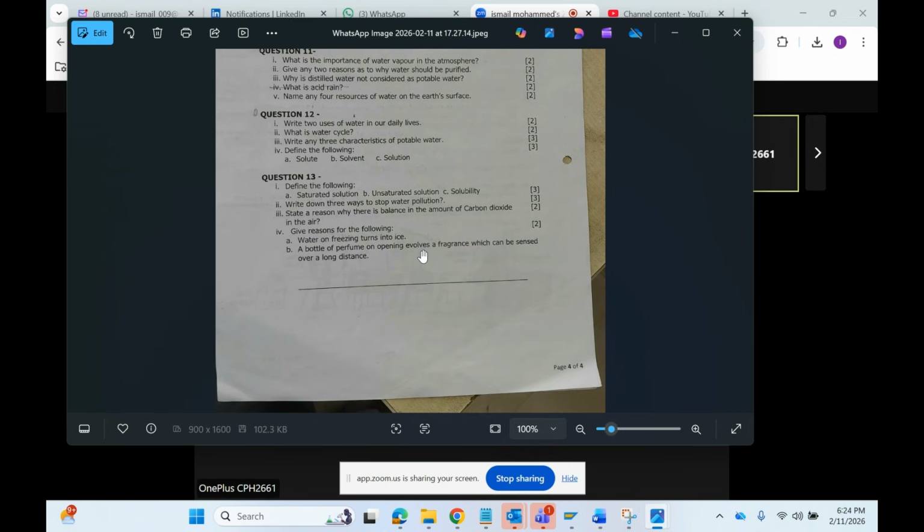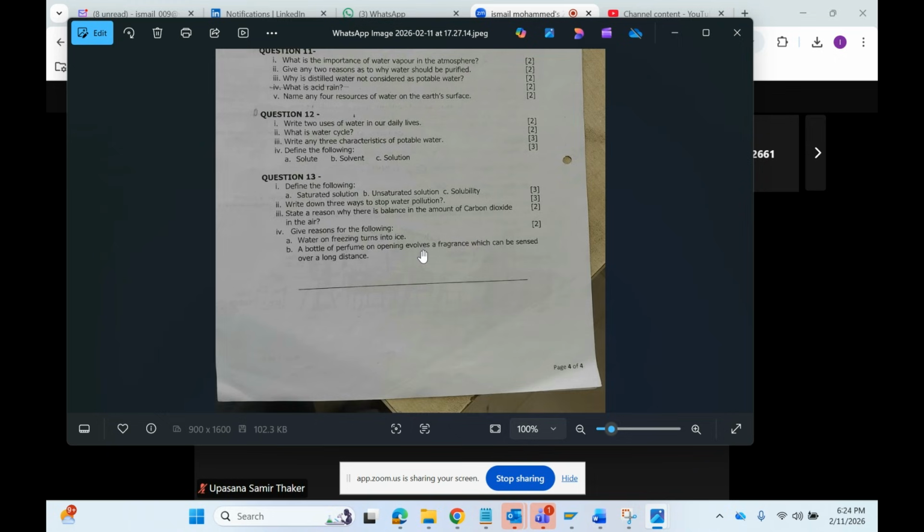Water cycle means, in the oceans you have water. When the earth heats up, that water evaporates and goes up. Then it forms the clouds, and when these clouds mix together and become too heavy, rain occurs. Rain comes down and flows into streams and rivers, and from rivers it goes back to the ocean. This process repeats again. This entire thing is called water cycle. Clear?